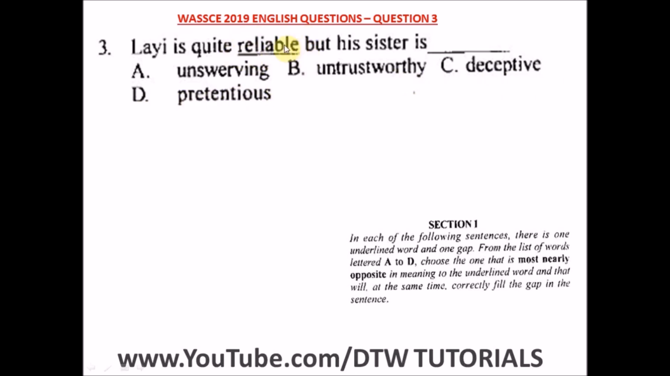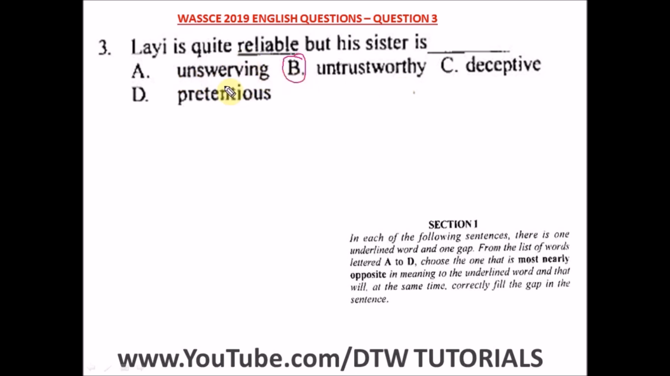Now someone who is reliable is someone who you can depend on. You trust the person at any point or instance in time to be dependable. You can rely on this person. So it means trusting someone to do something, that the person is always dependable. That's what reliable means. But his sister is definitely the opposite in meaning, which will be option B, untrustworthy. You can't really trust the person or depend on the person.